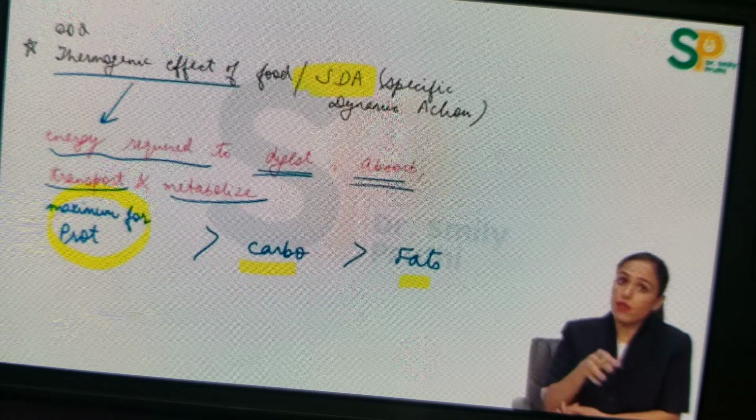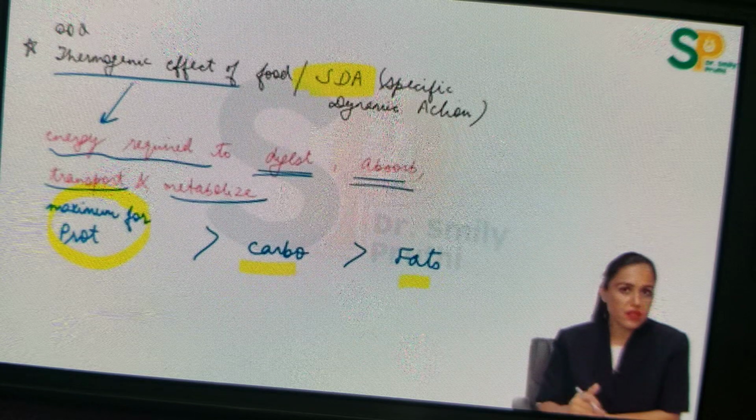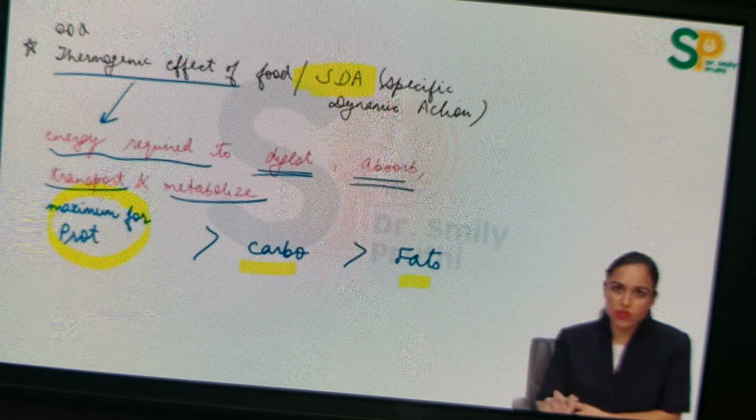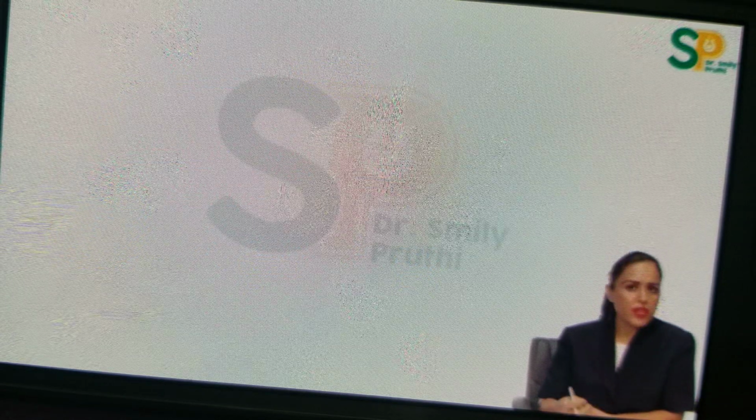Even if we are in a sedentary lifestyle and we want to reduce weight and we don't have time for exercise, then we can do this kind of dieting, taking more proteins and less carbs and less fats in the diet. So this will help you reduce weight. That's why these days everybody is shifting to protein diet. They're so famous, right? Now in these basics, I'm also going to take a few basic points of enzymes.